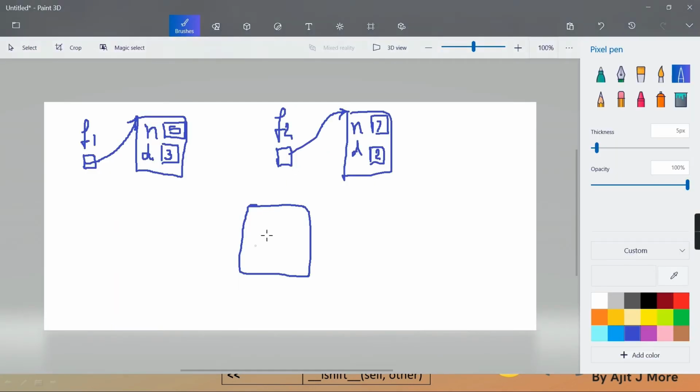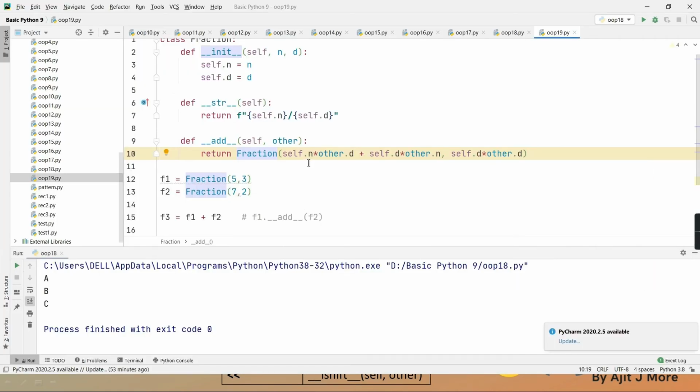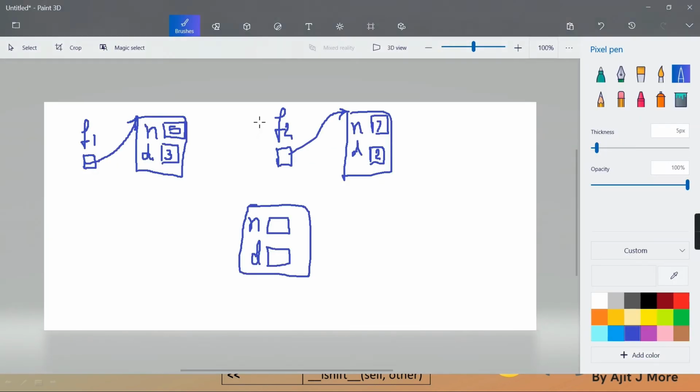Yes or no? Yes. And is that new object's numerator and denominator initialized with self.n into other.d, self.d into other.n? Getting? Means 5 into 2, 7 into 3, because at that time self is f1 and other is f2. So 5 into 2 is 10 and 21, 31.